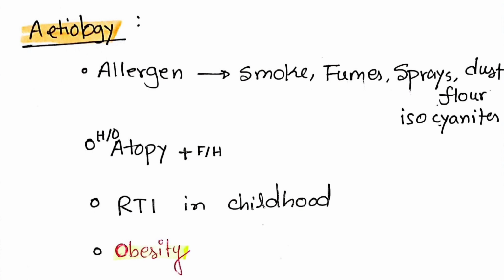So what is the etiology? There is genetic predisposition and environmental factors. Exposure to allergens, a family or personal history of atopy, a respiratory tract infection in childhood, or obesity all contribute to asthma.